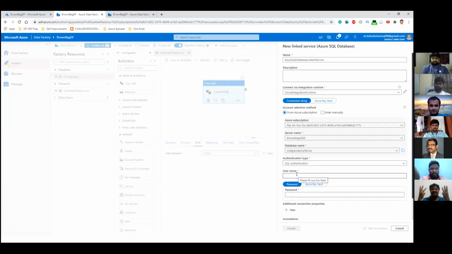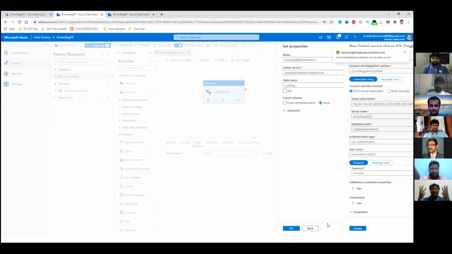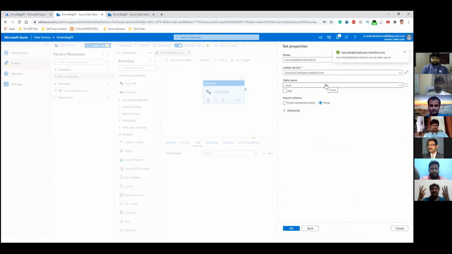We are using the SQL authentication. And I think the username is server admin 14 2020. And then type in the password. So we will type in the password, and let's see whether the connection is successful or not. Yeah, the connection has been successful. So after we click on create, we would have created a linked service for the destination. Okay, so linked service for the destination has been created.